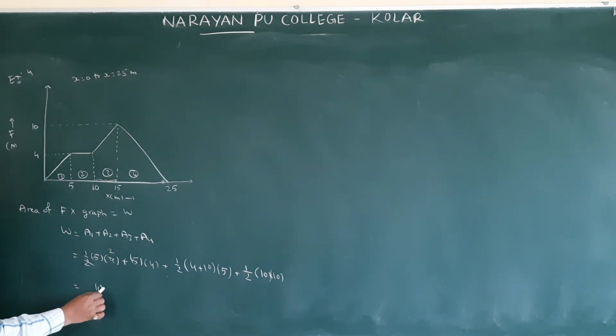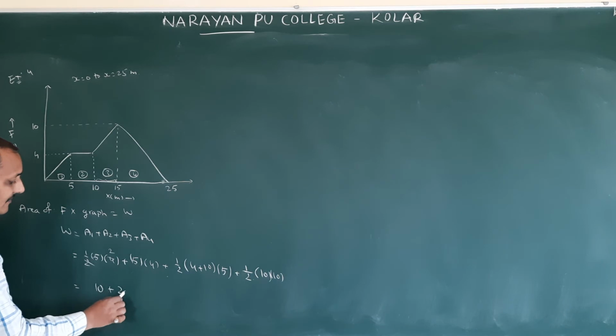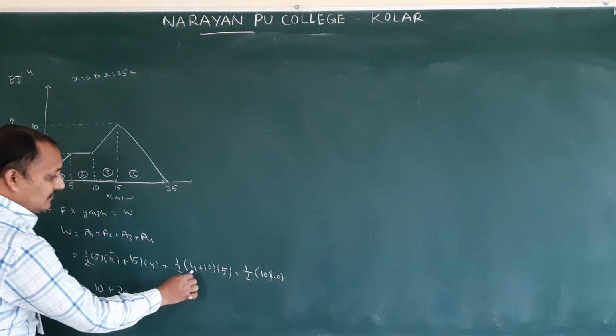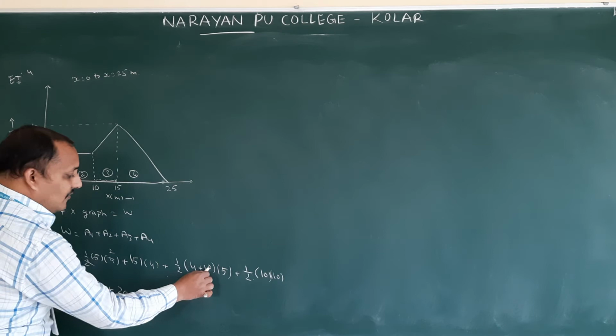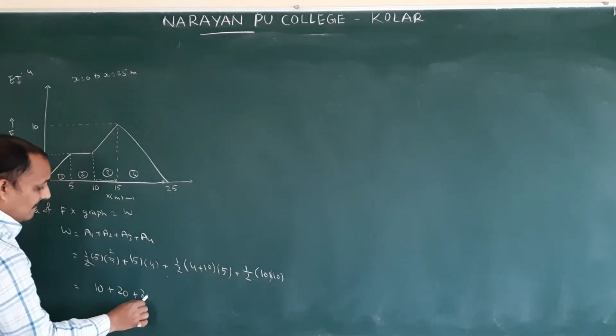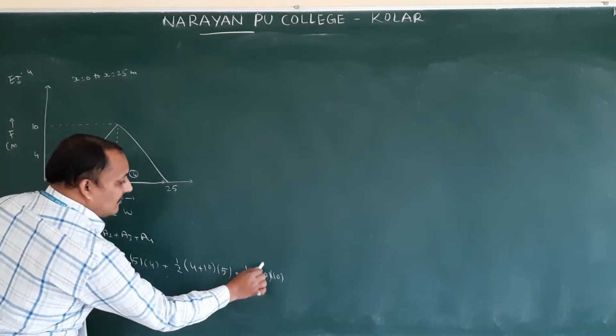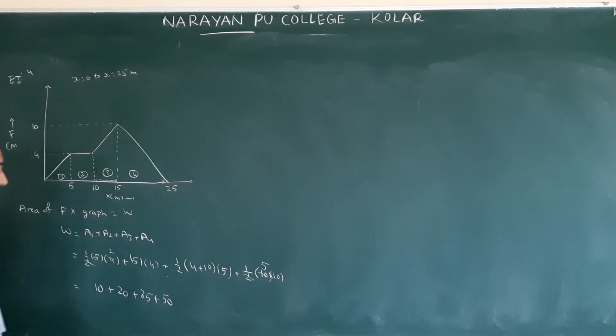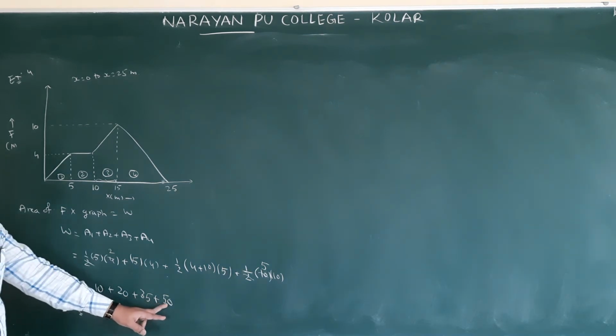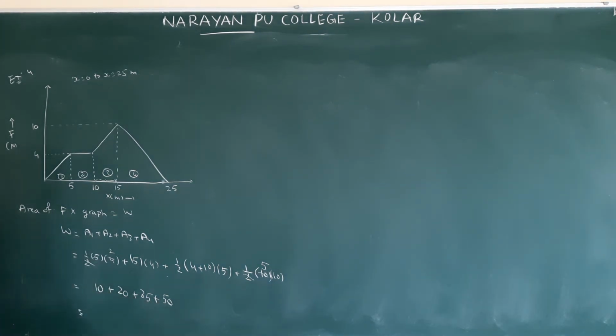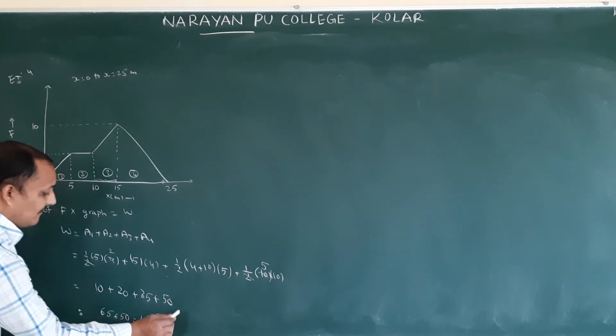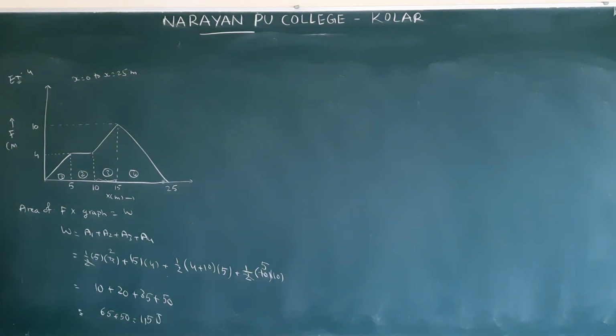5 into 2 is 10, plus 5 into 4 is 20, plus 4 plus 10, 14. 14 by 2 is 7. 7 into 5 is 35, plus 5 is 50. So 20 plus 10 is 30. 30 plus 50, isn't it? Or 30 plus 35, 65 plus 50, 115 joules. So 150 joules.